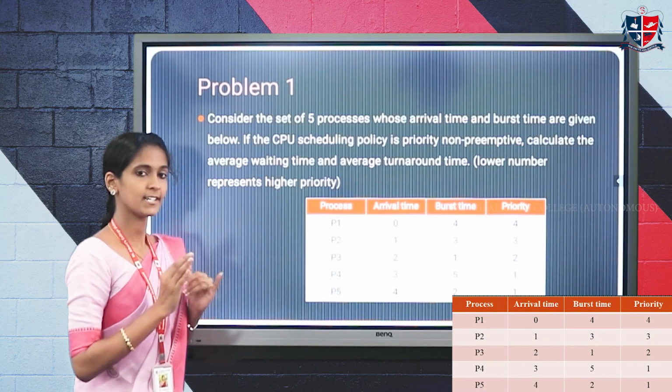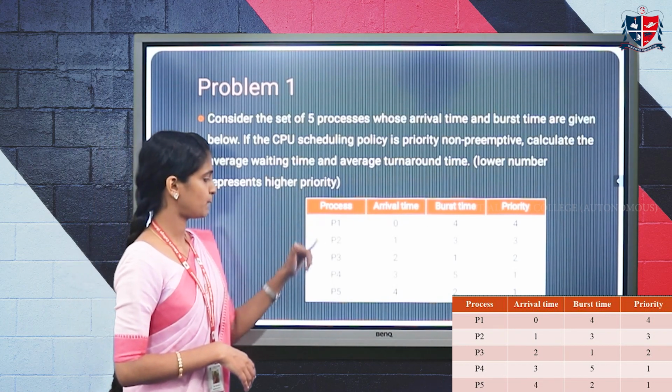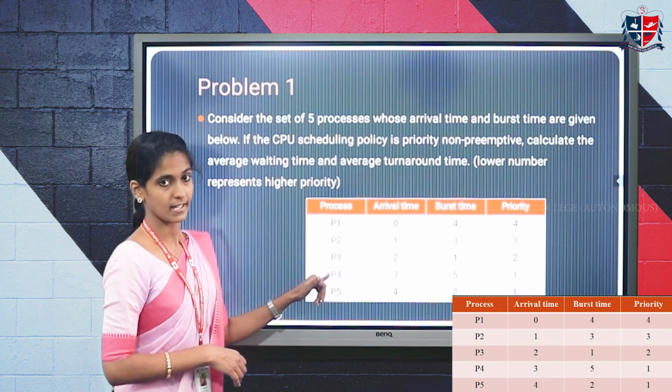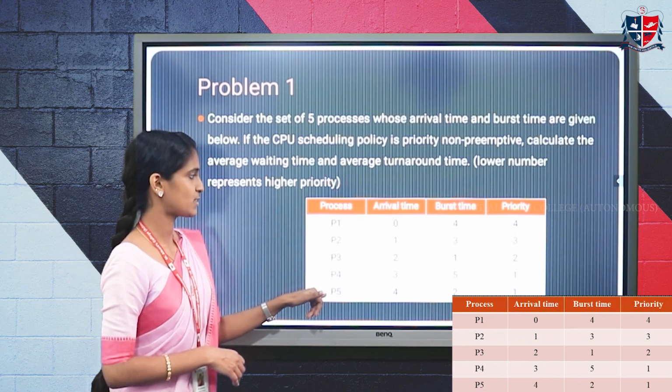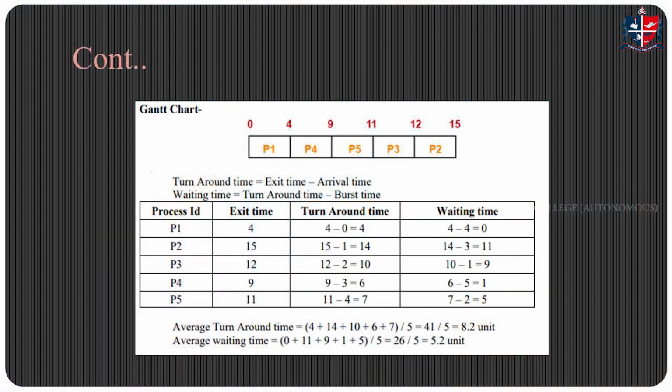So now it is based upon the priority, choosing the processes. Next, after P1 execution, P4 will be chosen, then P5 will be chosen, and next P3 and last P2 will be chosen. This can be seen in the Gantt chart. After drawing the Gantt chart, it is very easy to calculate the turnaround time and the waiting time of the processes.